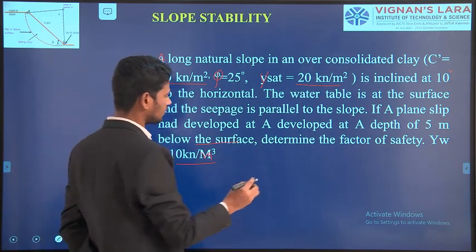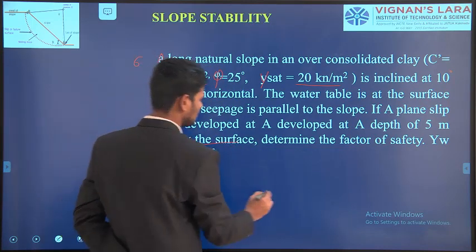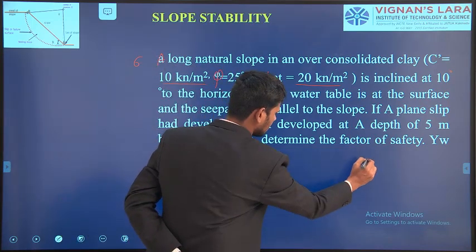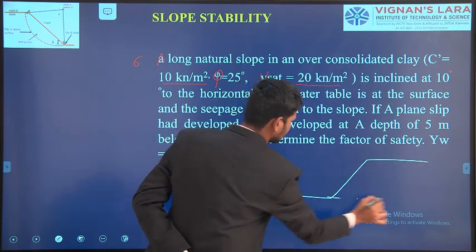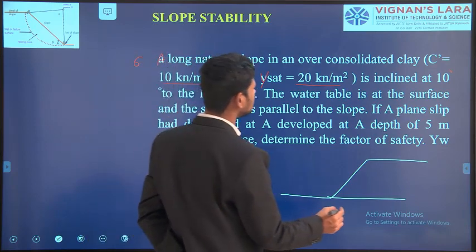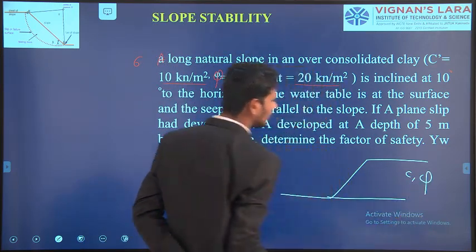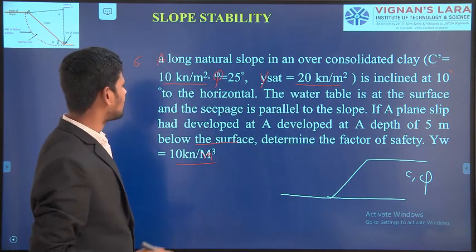If you observe here, what is given in the problem is, suppose this is a natural long ground surface. In this natural long ground surface, the soil mass is formed with the cohesion of the soil mass as well as angle of internal friction of the soil mass.